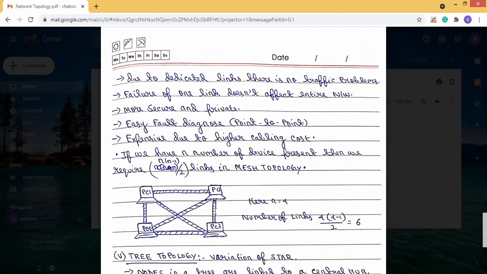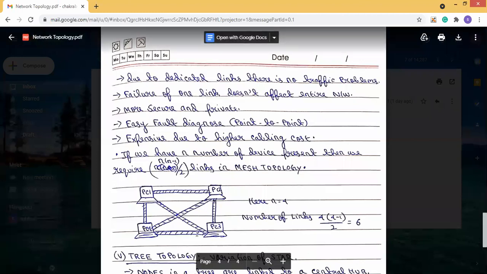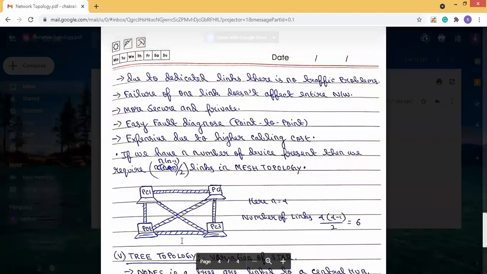We are able to easily identify it. But the main disadvantage is, here you can see so much cabling is required. There, only one cable is required, and through this one cable all things are performed, because on this one link all the systems are connected.